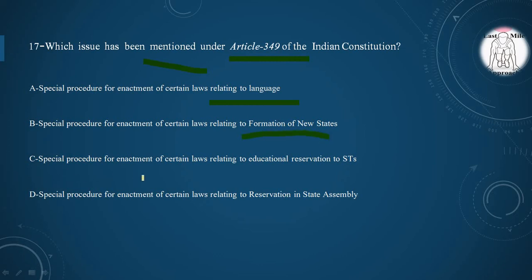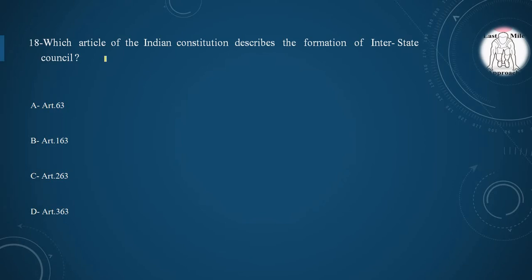Option C, special procedure for enactment of certain laws relating to educational reservation to STs. Option D, special procedure for enactment of certain laws relating to reservation in state assembly. And the correct option is option A. Under Article 349, it holds a special procedure for the enactment of certain laws relating to language. So option A is correct.